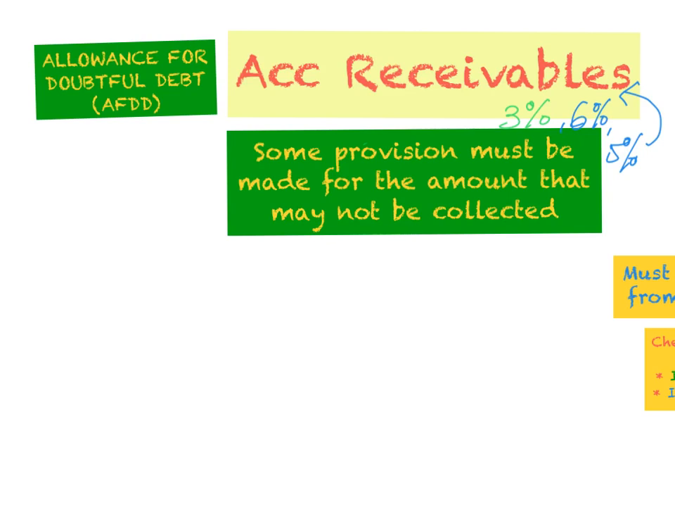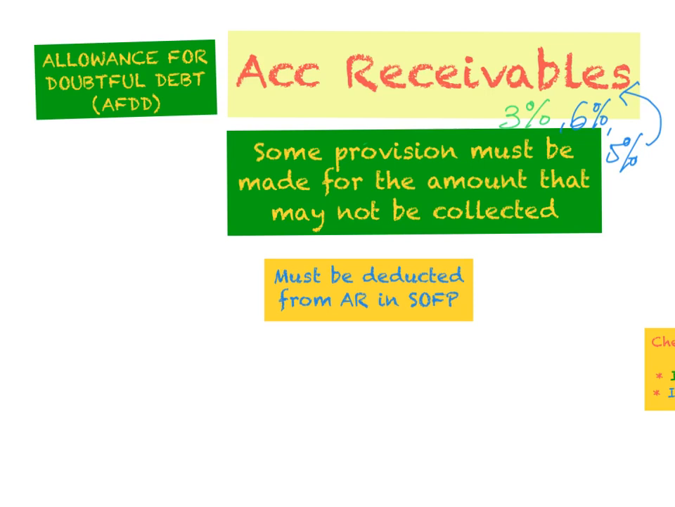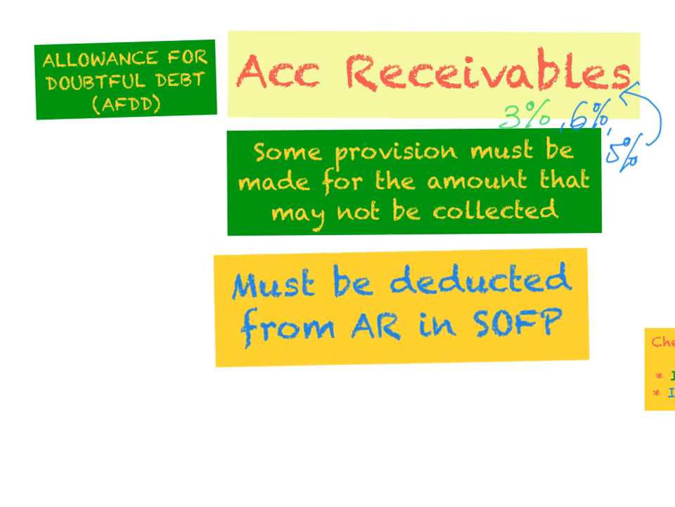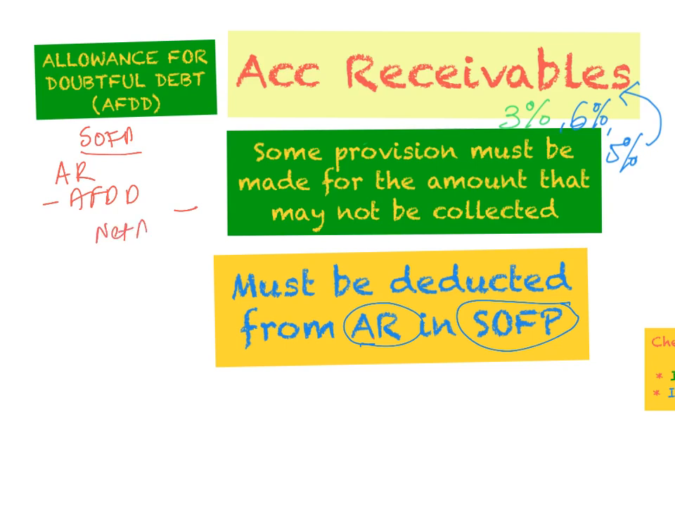So how do we treat this allowance for doubtful debt? As you can see, allowance for doubtful debt must be deducted from accounts receivable in your SOFP. After this we are going to see our illustration of how we deduct it. In your SOFP here, we will have accounts receivable minus allowance for doubtful debt. Then you will get your net accounts receivable. So that is one treatment.